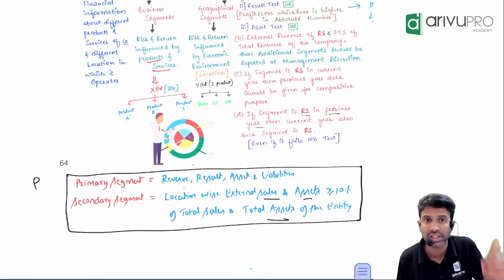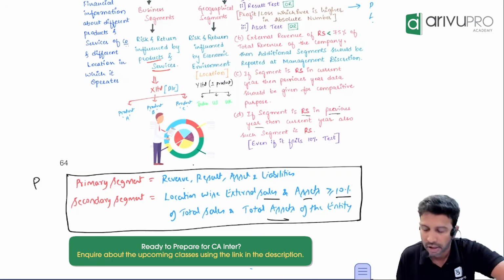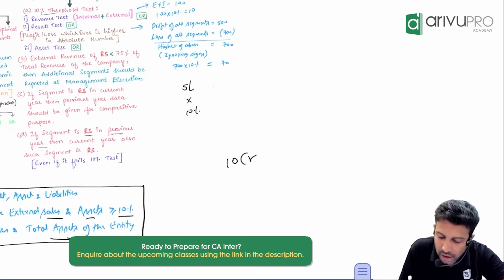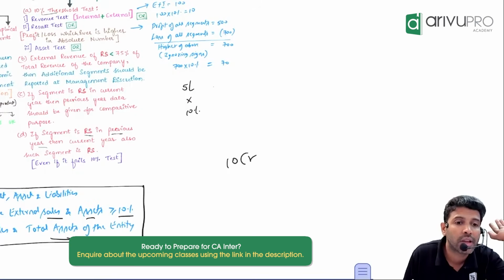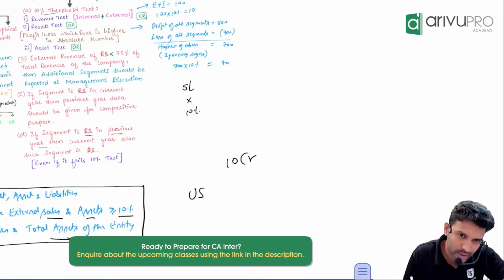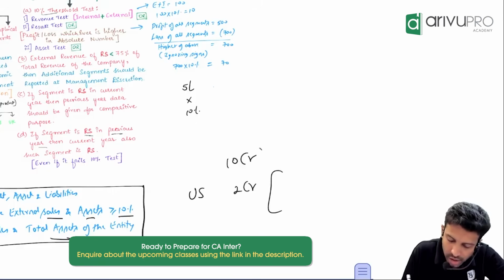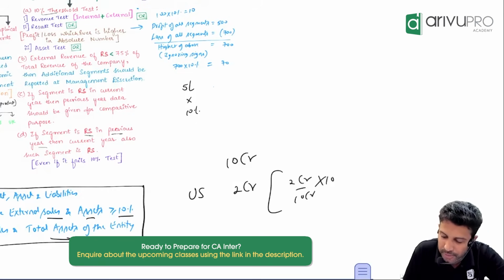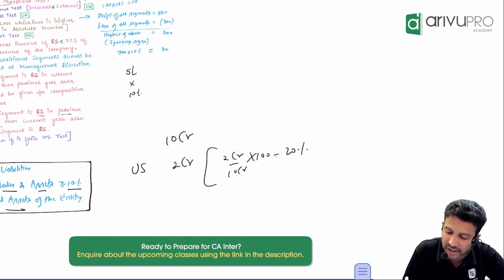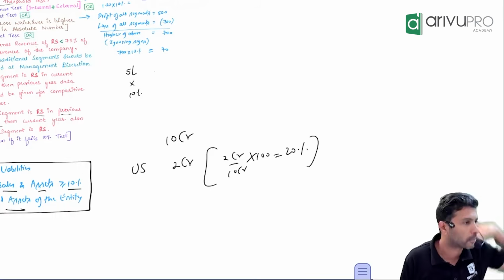Only those locations which are generating 10% or more sales of the company. Suppose total sales of the company is 10 crore. We have, let's say, one US division, US segment. They are generating 2 crore revenue. Calculate the percentage. Out of 10 crore, 2 crore is coming from US. How much is this percentage? 20%. Is it 10% or more? Yes. That means you will have to give US sales information.